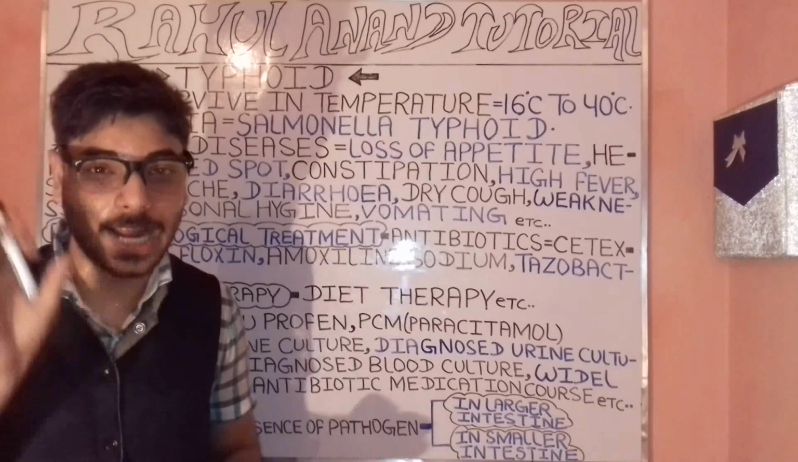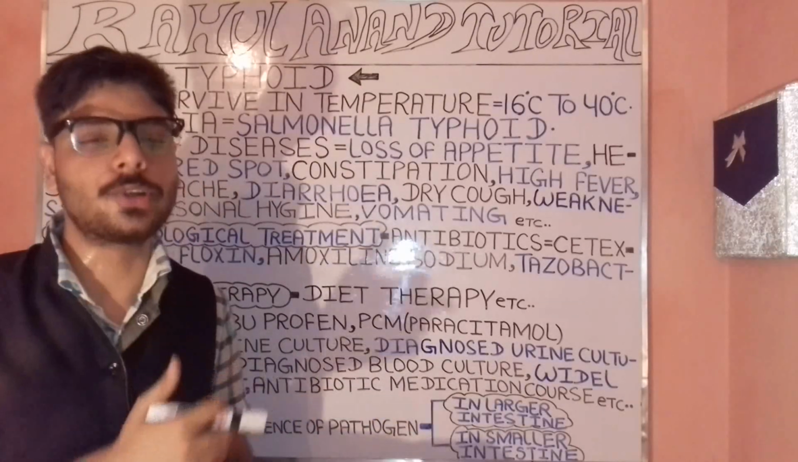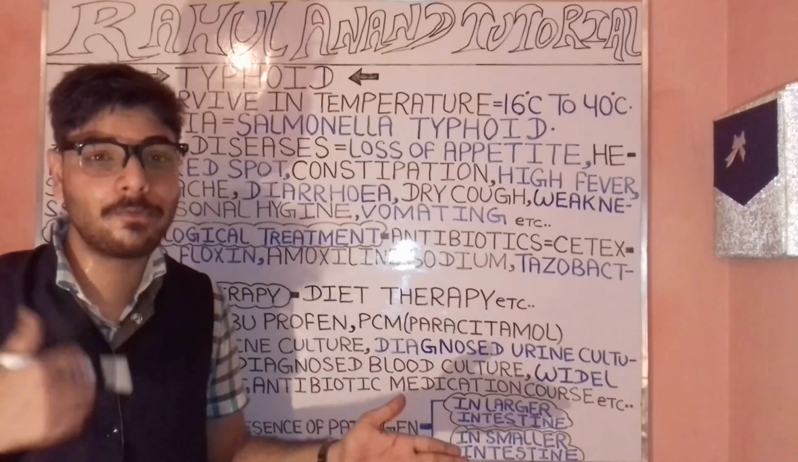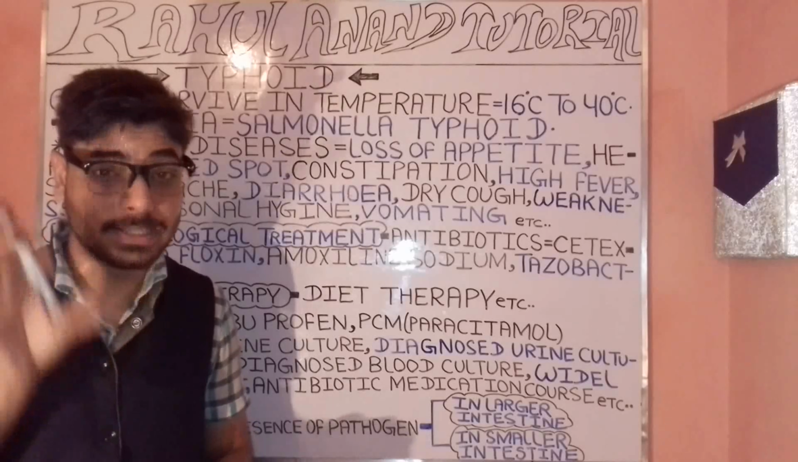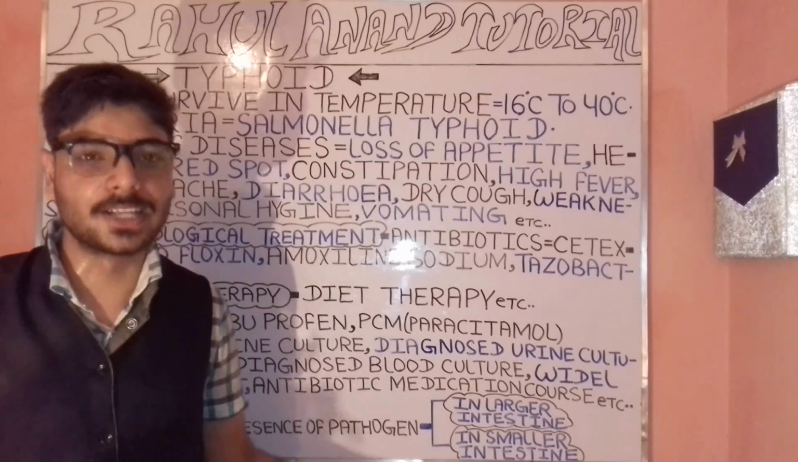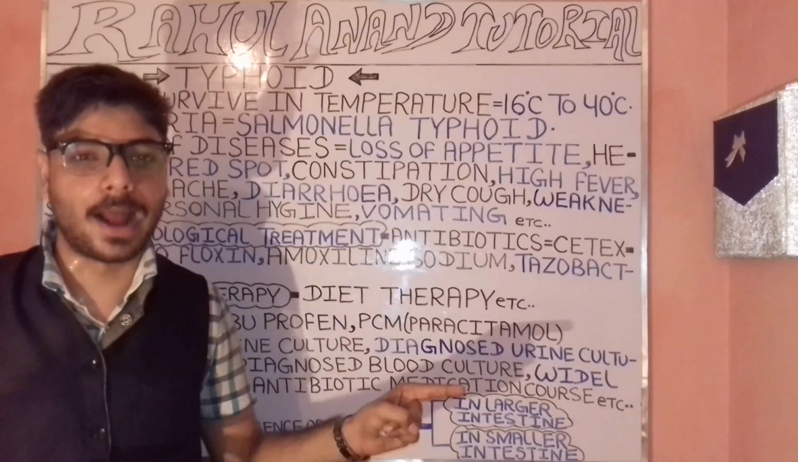So you are very clear that the intestine plays an important role to digest the foods. But when we talk about these cases, what are the cells present in the smaller intestine? These are the goblet cells, and then we have the brush border cells.